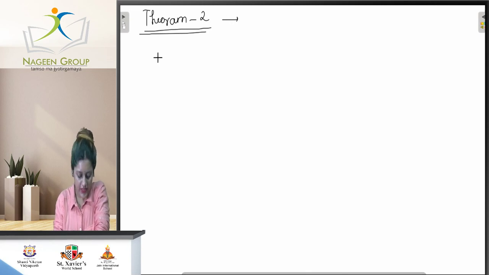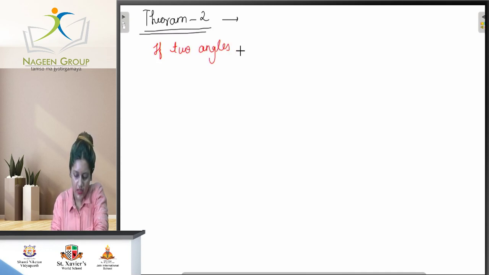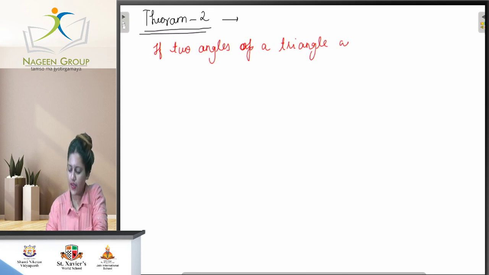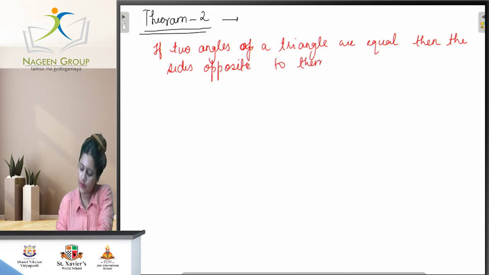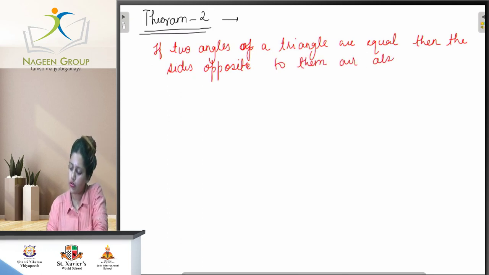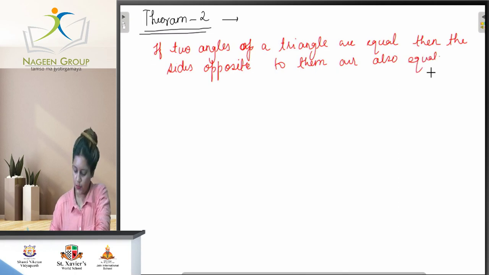Theorem 2 tells us the converse of the previous theorem: if two angles of a triangle are equal, then the sides opposite to them are also equal. So let us prove this theorem also.